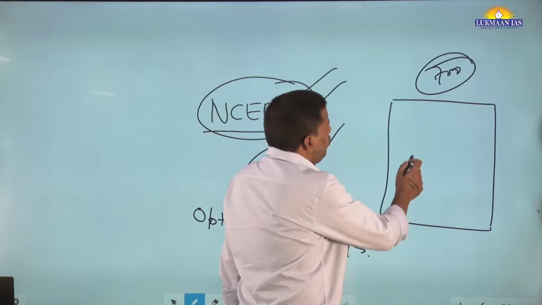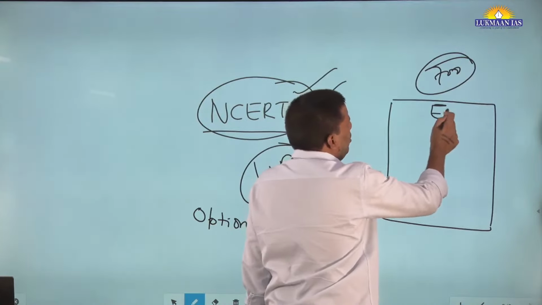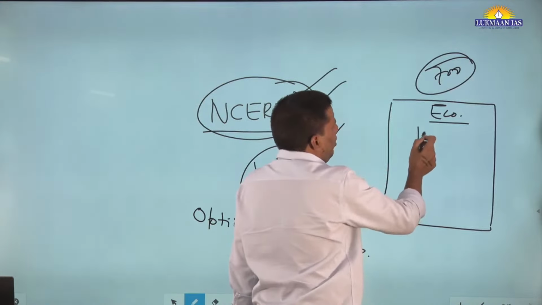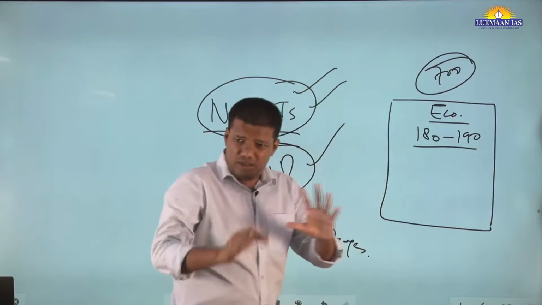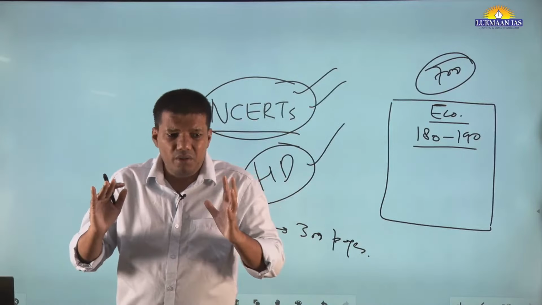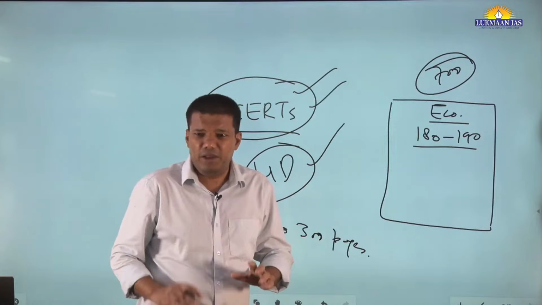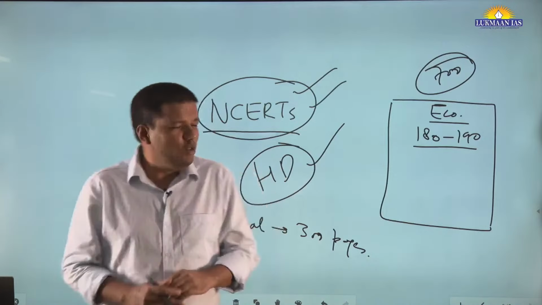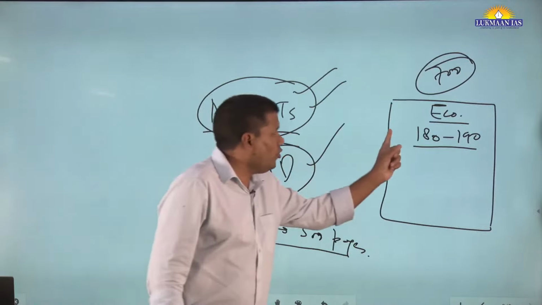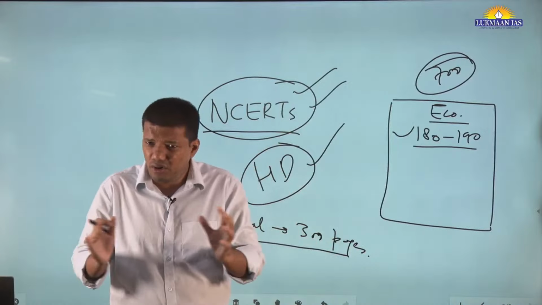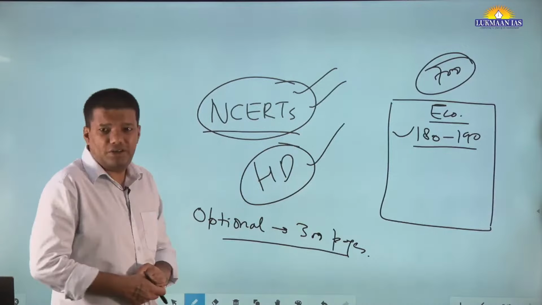Out of those, around 300 pages should be devoted to the GS3 paper, and economy only. Economy, you should have 180, 190 pages. Not hard and fast, but these are indicators. Till one has done this work, it's very difficult to score, right? So let's say somebody has optional notes in 300 pages, economy notes in 189, concise notes, not very concise, so that nobody can understand other than you. So these are indicators.